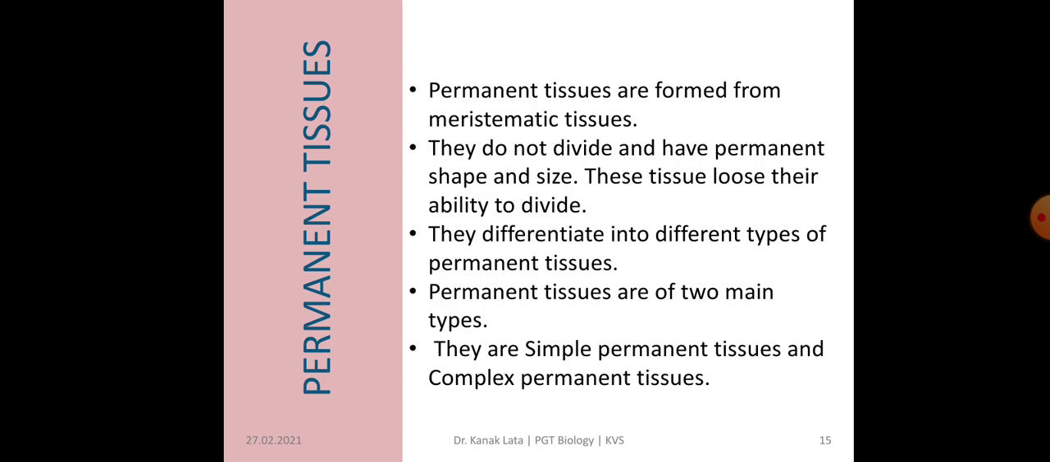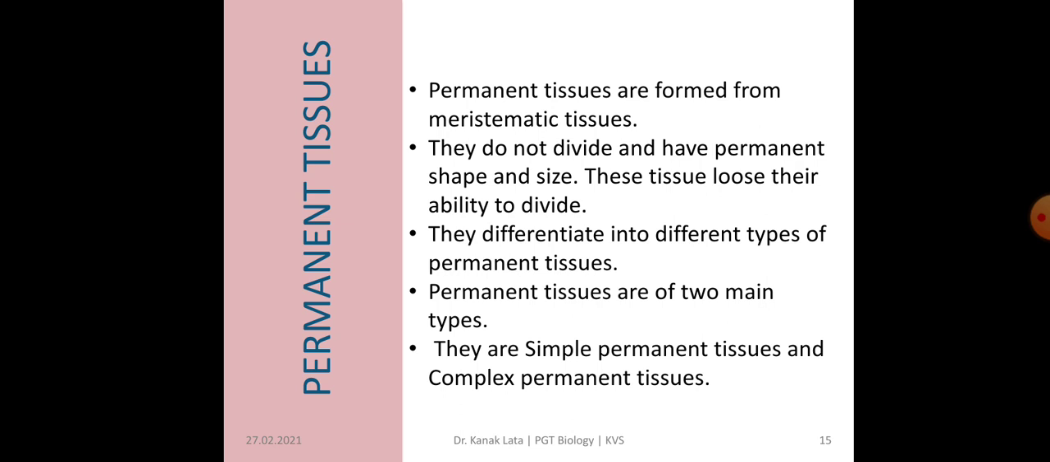Now we will discuss permanent tissues. These permanent tissues are formed from meristematic tissue when the meristematic tissues stop dividing. So these permanent tissues do not divide and they have permanent shape and size. These tissues lose their ability to divide, and they differentiate further into different types of permanent tissues.